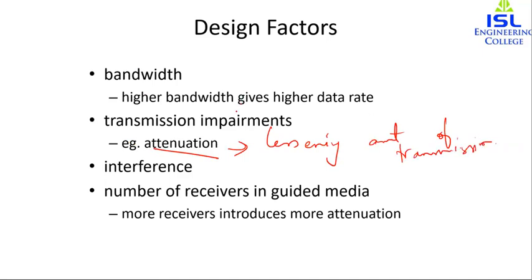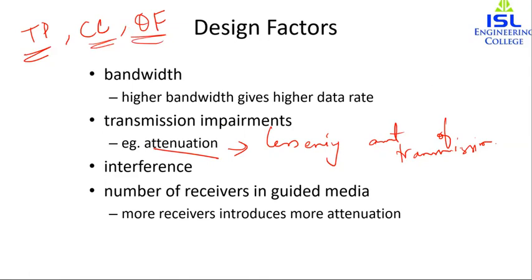If the transmission decreases over a given distance, then for guided media, twisted pair generally suffers more impairment than coaxial cable. If we are comparing twisted pair, coaxial cable and optical fiber, then twisted pair has more attenuation, or the amount of transmission decreases more. Coaxial cable suffers less than twisted pair, but more when compared to optical fiber. So this is the attenuation or transmission impairments.